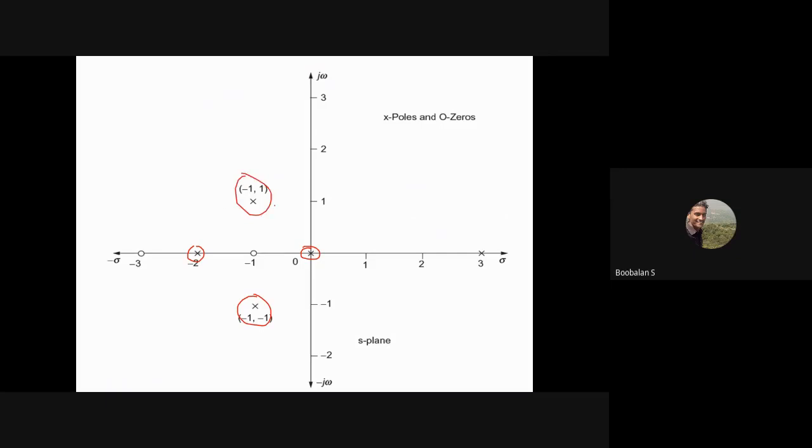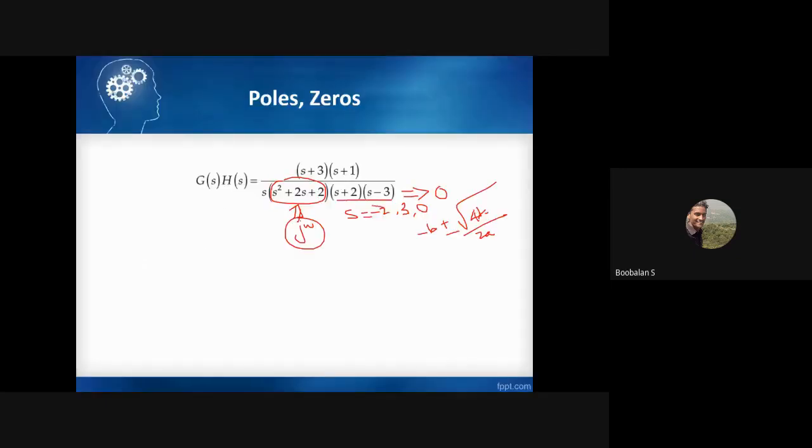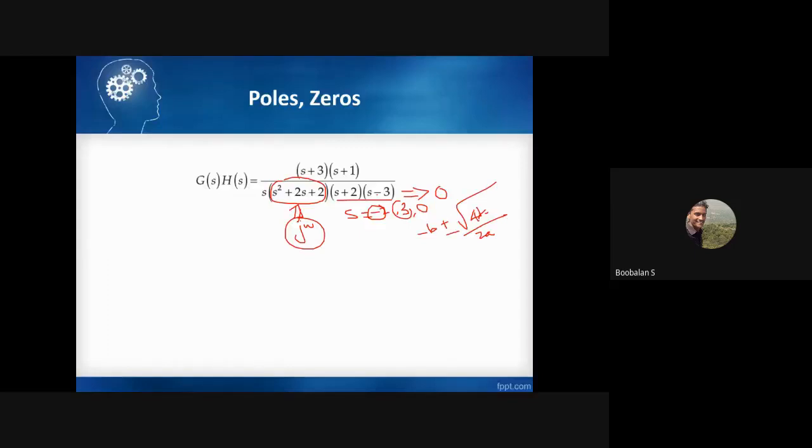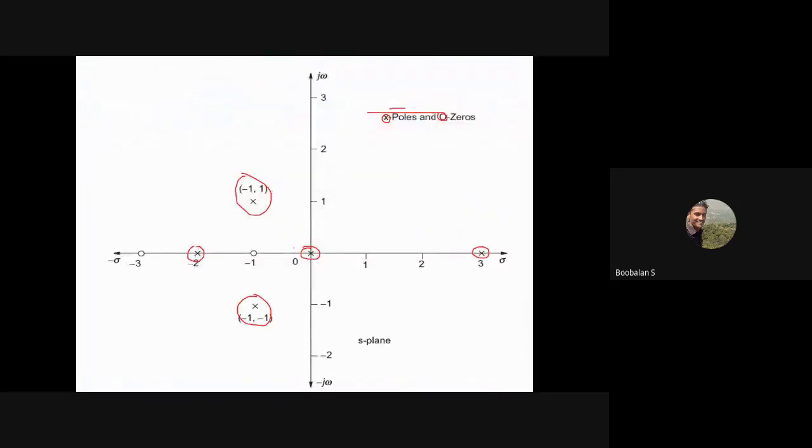These are some locations of poles and zeros. For this corresponding equation, we have -2 and +3. As already mentioned, poles are always indicated with a cross mark, and zeros with a circle. Three poles will be there: -2, +3 and 0. So we can see the cross marks here and here.